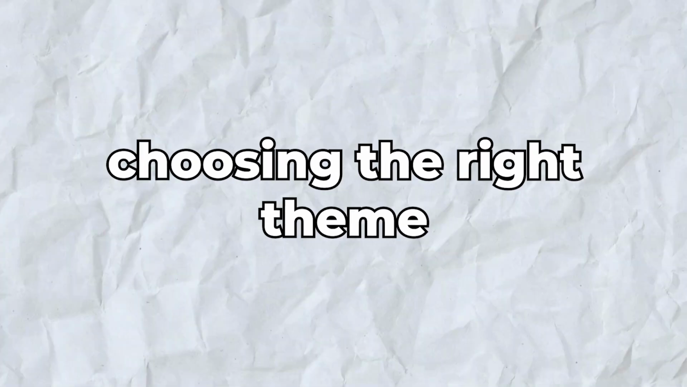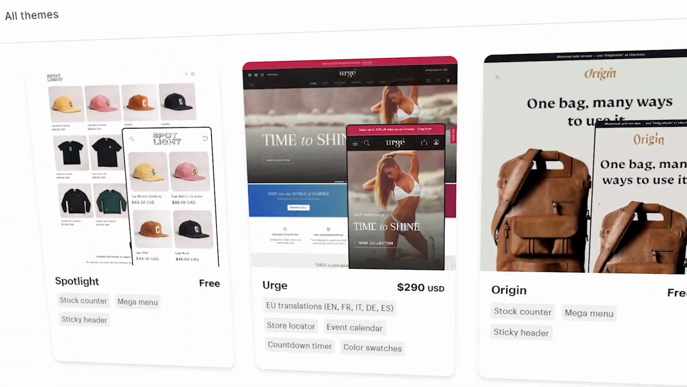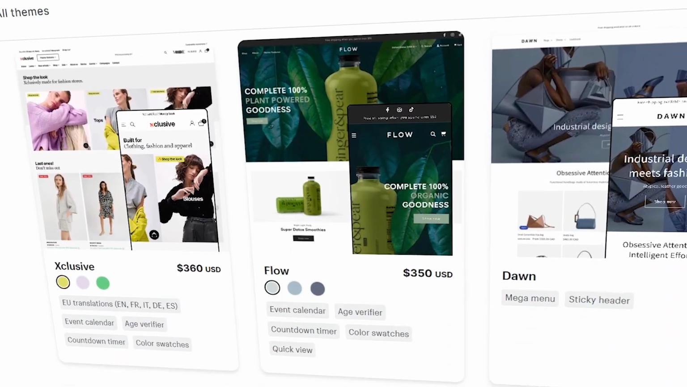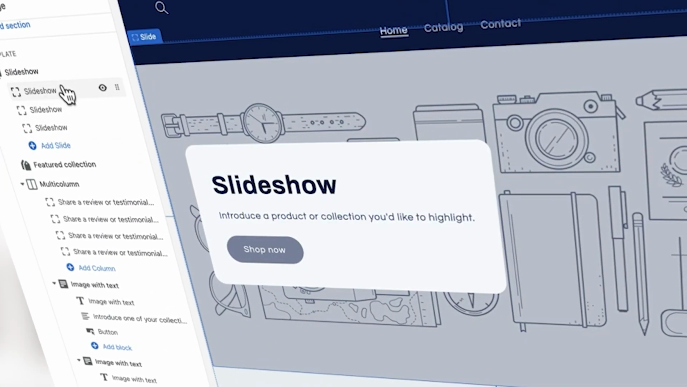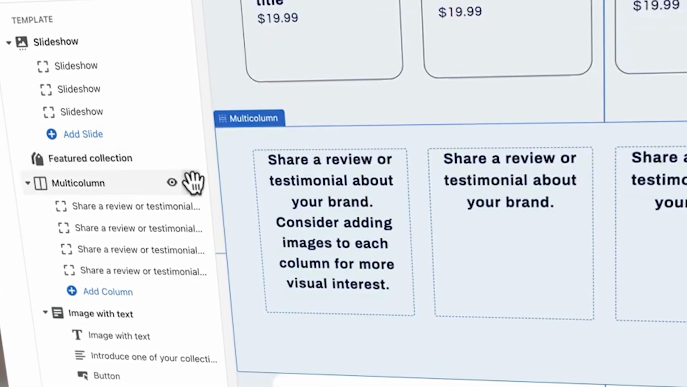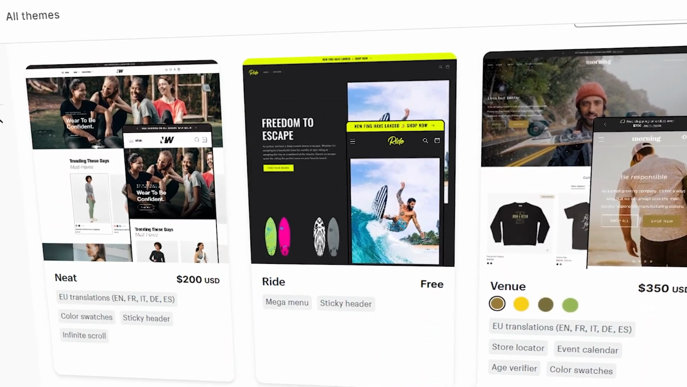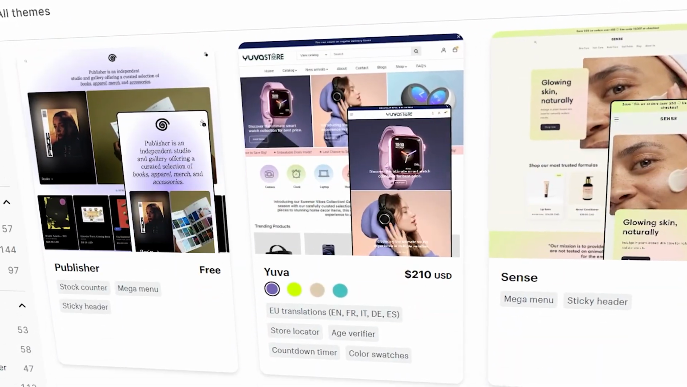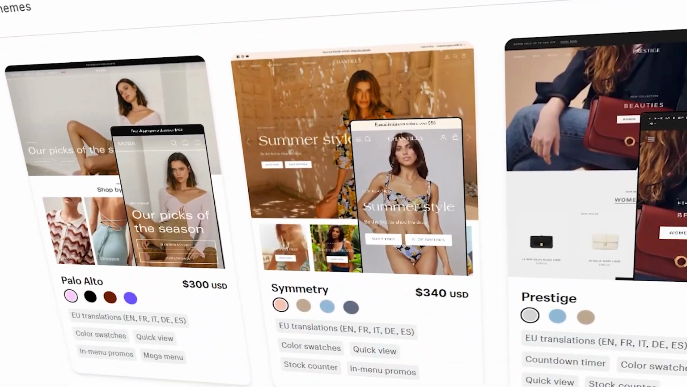Step 2. Choosing the right theme. Welcome to the canvas of your dreams. Your Shopify theme is your kingdom's facade, and it's here to dazzle. But fear not, friends, you don't need to be an artist to create a masterpiece. Free or premium, minimalistic or intricate, Shopify's theme store is a treasure trove of aesthetics. Your theme is more than how it looks. It's your user's very experience. Choose wisely and watch your kingdom come alive.